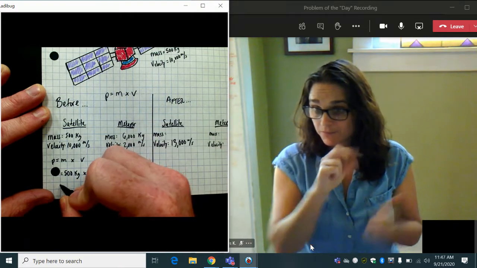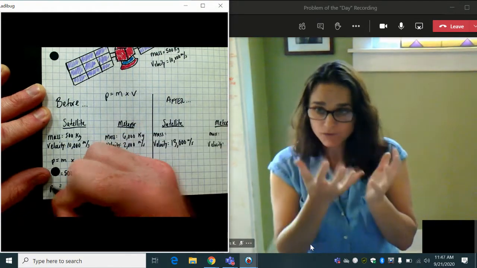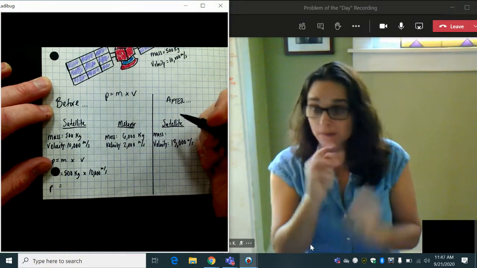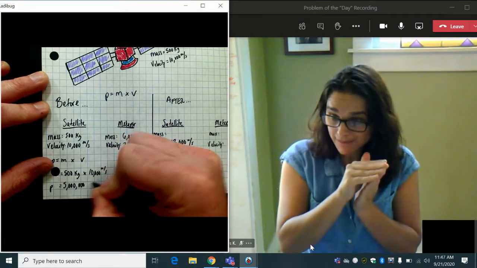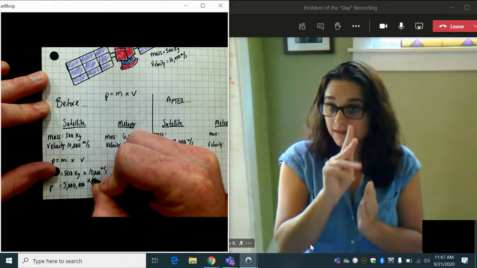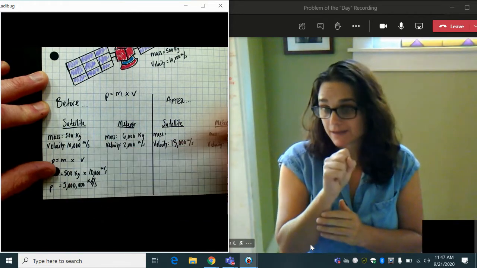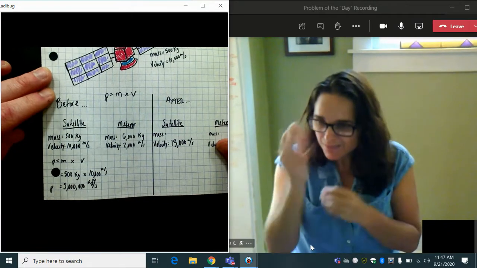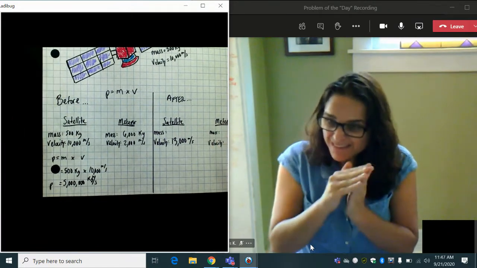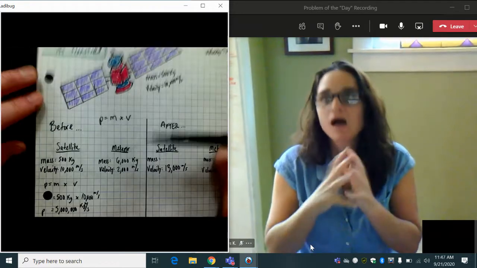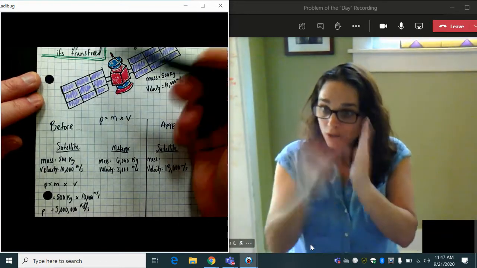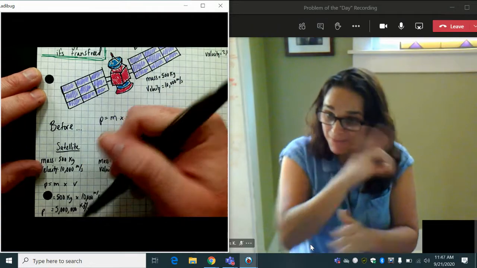And if we were to use a calculator, which is totally fine, we would find that our momentum would be 5 million kilograms meters per second. Now think about that. 5 million, it's a very large number. That makes sense. It would take a lot of energy to slow down or to stop the momentum of a satellite. So these numbers are going to be very large today.